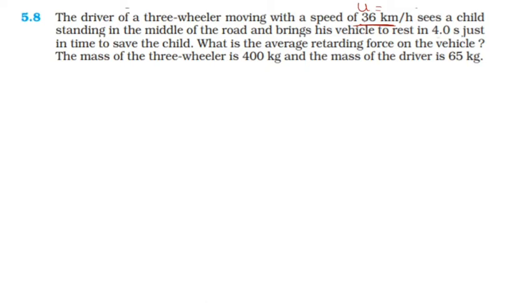Okay, what are they given? They have given the time to stop, so this is time, and the mass of the three-wheeler is 400 kg, and the mass of the driver is 65 kg. So it is a moving vehicle on a horizontal surface, and its mass is 400 plus 60. Sorry, 400 is for the three-wheeler vehicle, and 60 is of that person.